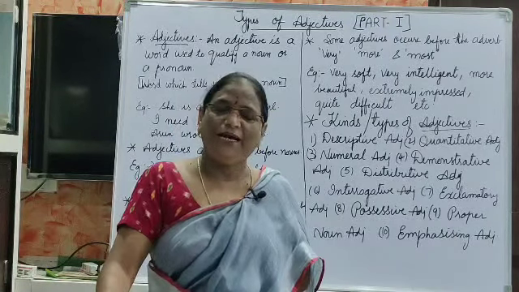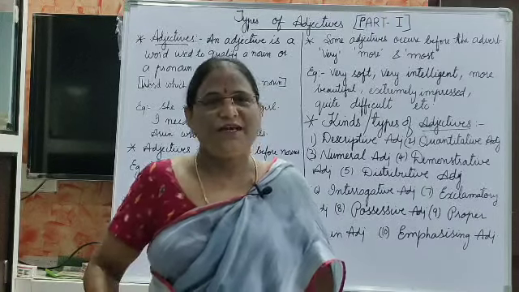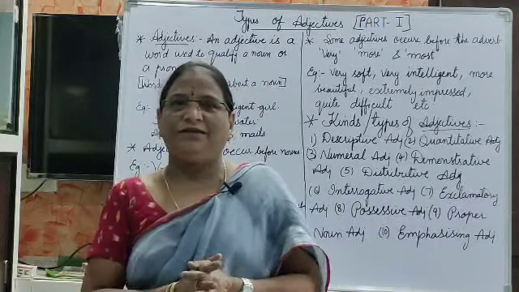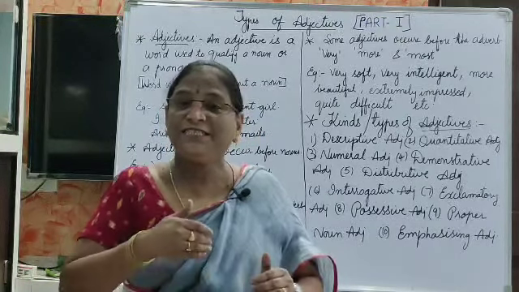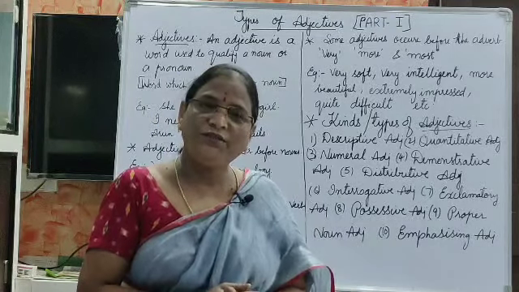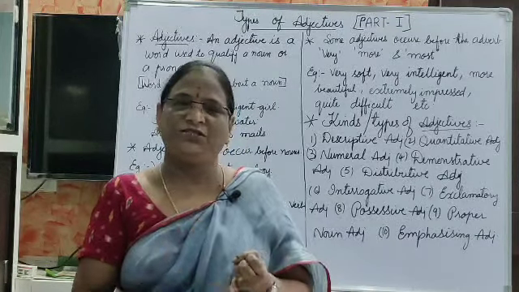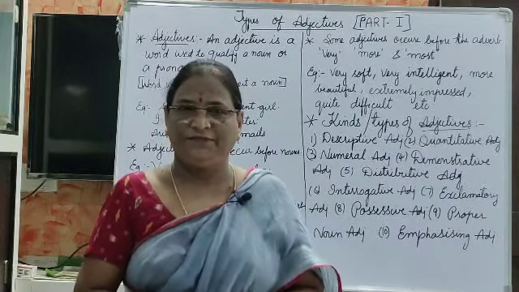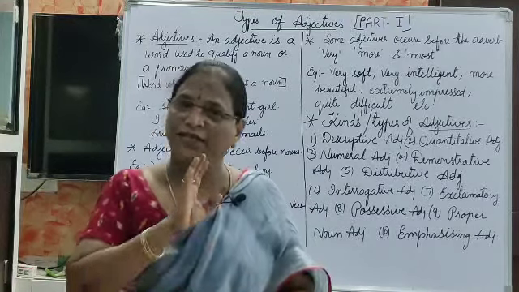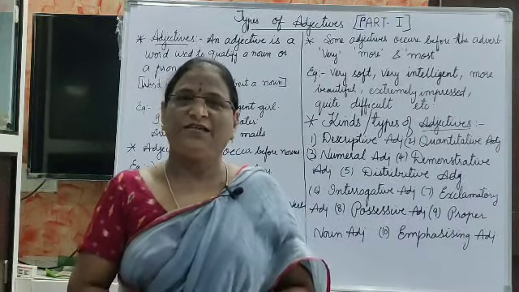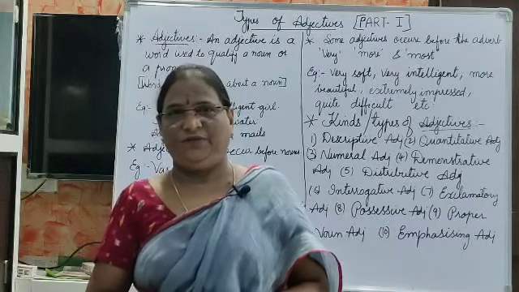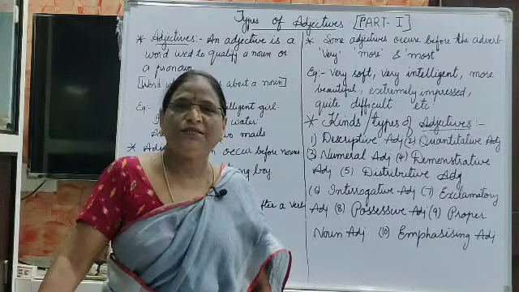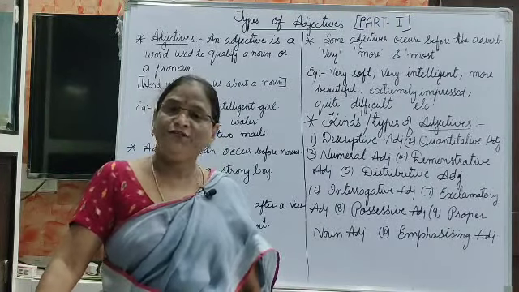Today we are going to learn about adjectives. Adjectives are the words which describe the quality, quantity, or whatever it may be, whether it is a shape, size, color, quality or quantity. The word which describes a noun is called an adjective. And now, in this chapter, let us see the different types or kinds of adjectives, okay?